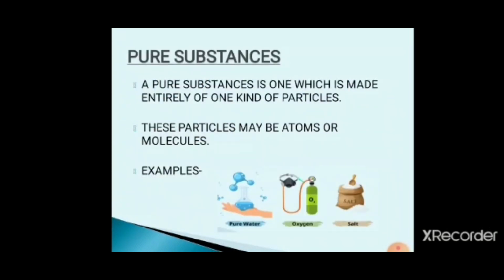A pure substance is one which is made entirely of one kind of particles. These particles may be atoms or molecules. As you can see, here is pure water and oxygen. Pure water is a compound and oxygen is an element, but both are made of the same type of particles. Pure water is entirely made of H2O molecules and oxygen is made of O2 molecules, whereas mercury is entirely made of atoms.